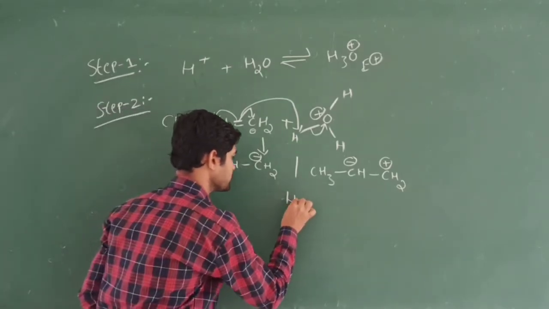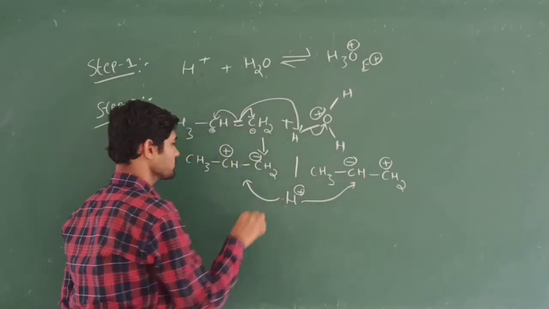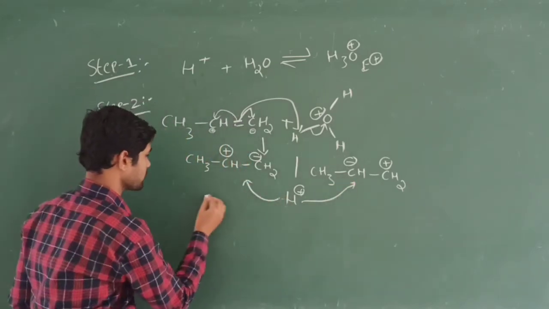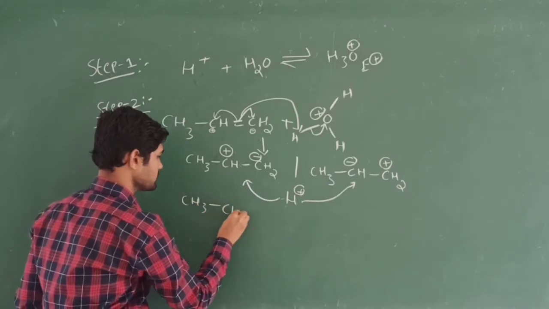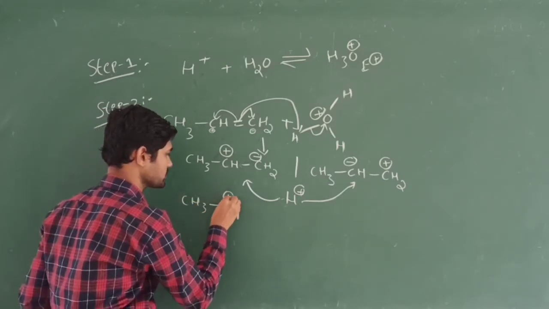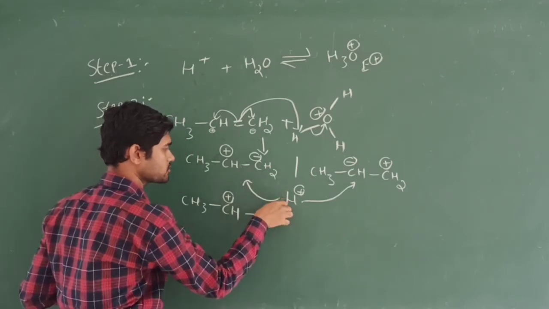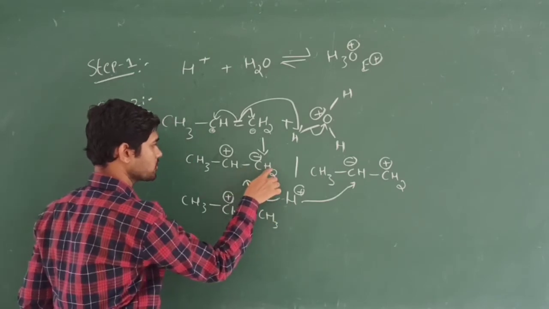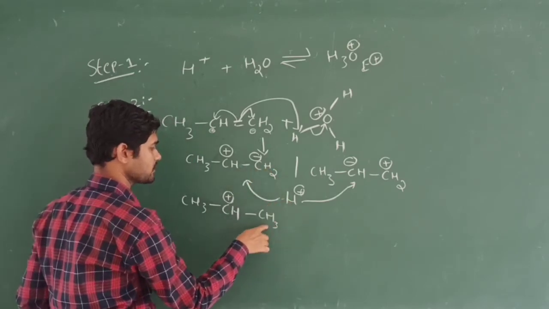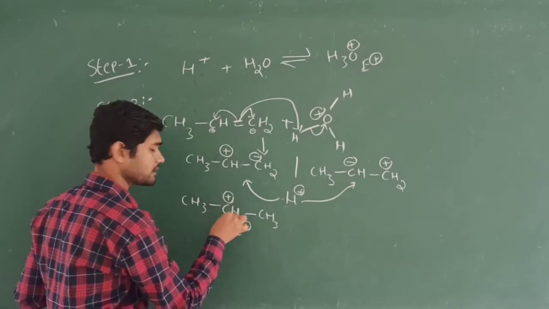Here I am going to attack with hydrogen, in this reaction also. So where does this hydrogen attack? Let's see: CH3 CH, with the positive charge on the carbon, and here CH2. When you attack with this hydrogen, it becomes CH3, I mean, valence is satisfied: 1 bond, 2 bond, 3 bond, and the coming hydrogen makes it the third bond. This is called a secondary carbocation.